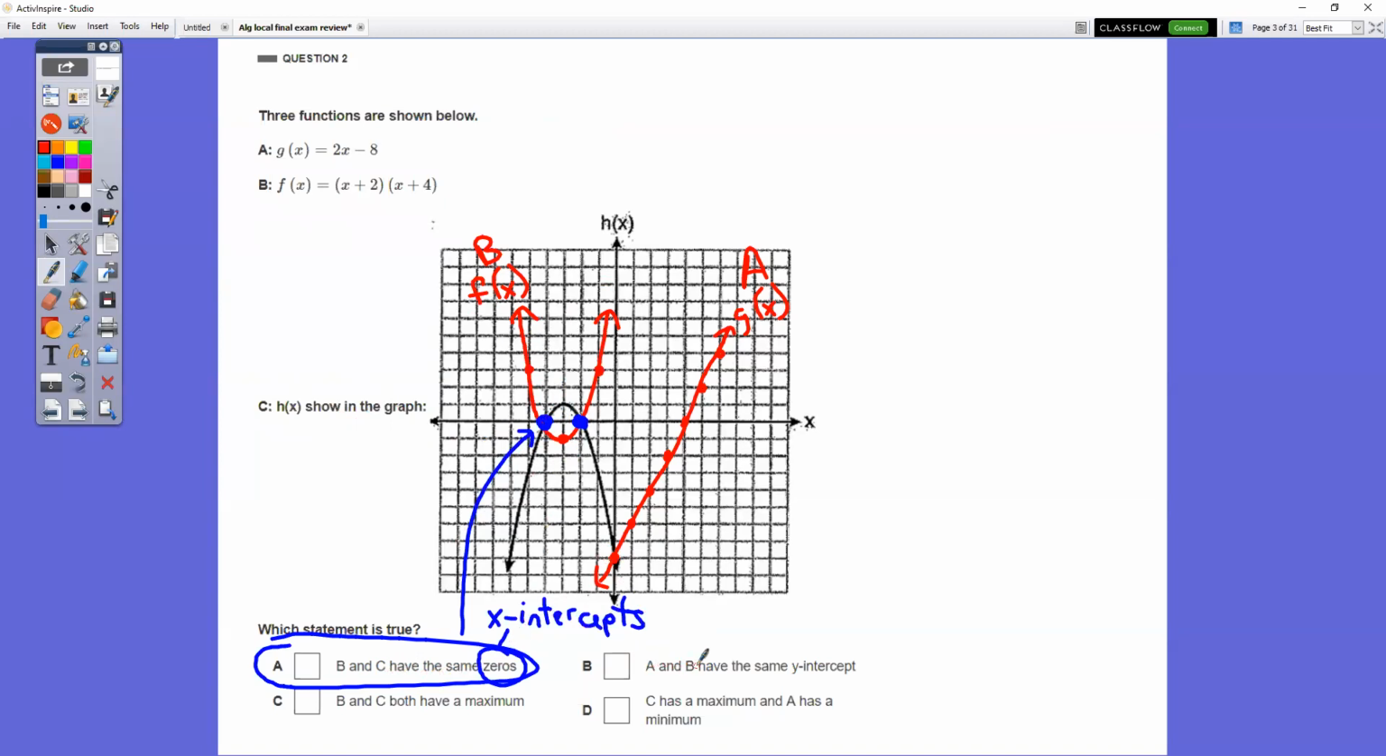It says A and B have the same y-intercept. The y-intercept is where the line crosses the y-axis. A and B don't have it. A and C have the same y-intercept. B and C both have a maximum. That's not true. B has a minimum because that's the bottom part. C has a maximum and A has a minimum. A does not have a minimum or maximum because lines don't have that.